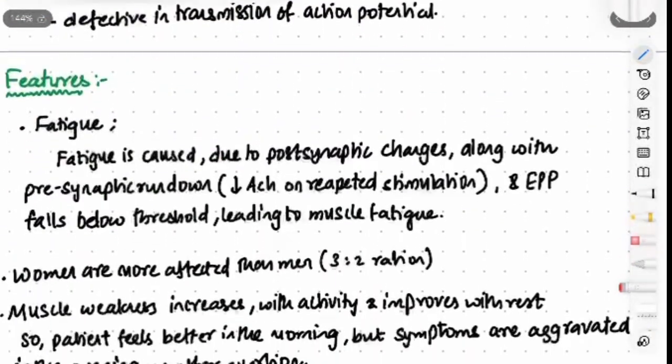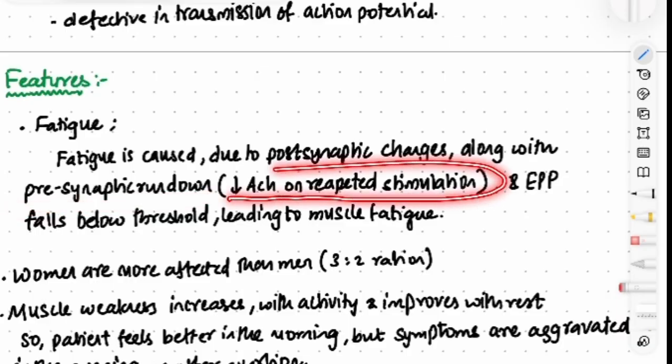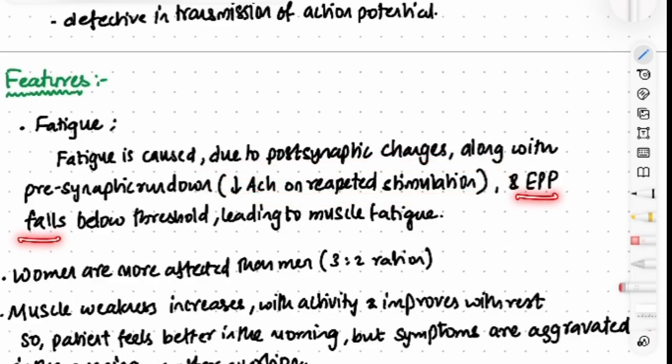Now, what are the features? Fatigue is seen. Now, how is this fatigue caused? So this fatigue is caused due to the postsynaptic changes along with presynaptic rundown. What is this presynaptic rundown? That is decreased acetylcholine on repeated stimulation, and the end plate potential falls below the threshold, leading to muscle fatigue.